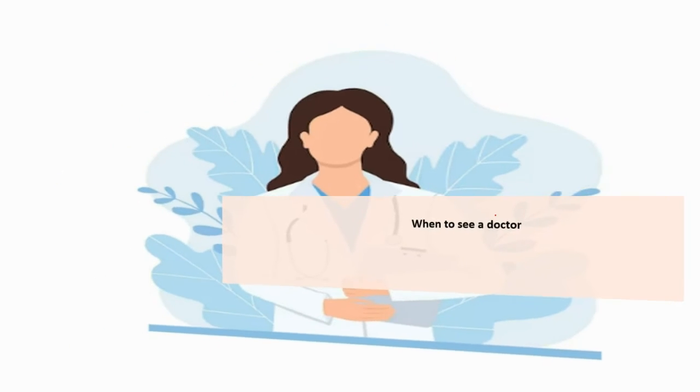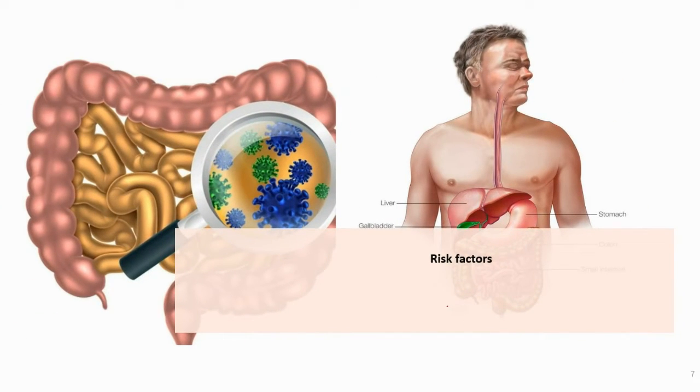Okay. Now, next, we'll talk about the potential causes which are responsible for SIBO, that is, small intestinal bacterial overgrowth. First and foremost cause is complications of abdominal surgery. Second cause is structural problems in and around your small intestine. Third cause is certain medical conditions such as Crohn's disease, radiation enteritis, scleroderma, celiac disease, diabetes. So these are some potential causes which are responsible for SIBO.